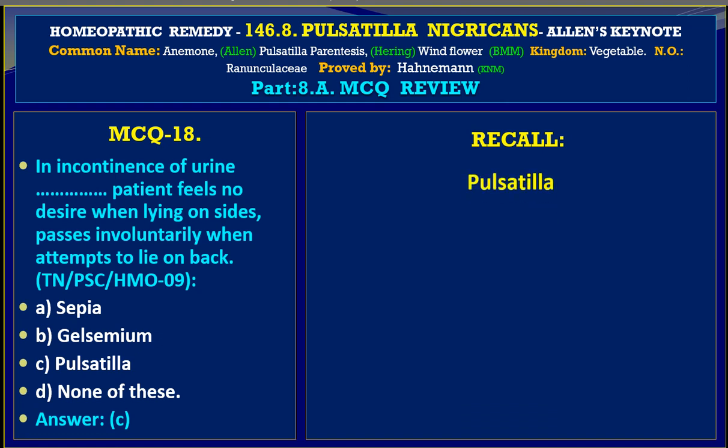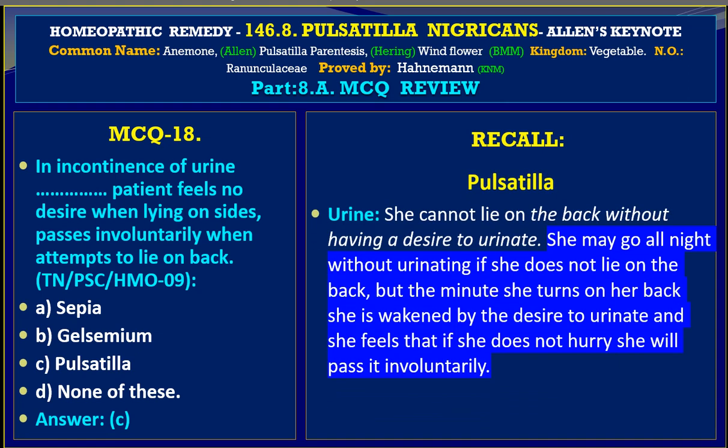Let us recall, under Pulsatilla, under the section urine: she cannot lie on the back without having a desire to urinate. She may go all night without urinating if she does not lie on the back. But the minute she turns on her back, she is awakened by the desire to urinate, and she feels as if she does not hurry, she will pass it involuntarily. The reference is coming from Lectures on Homoeopathic Materia Medica by J.T. Kent.